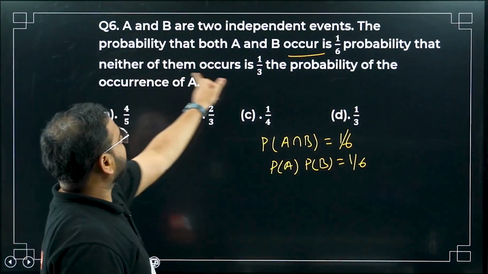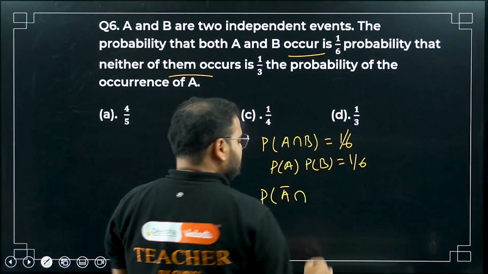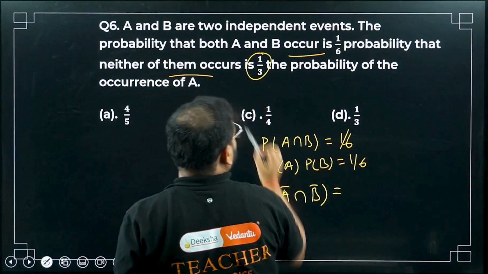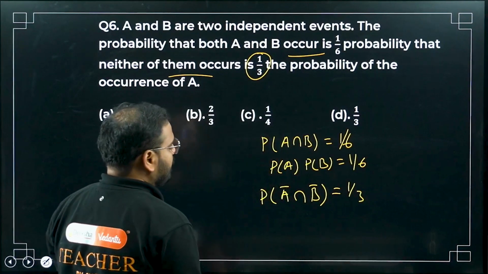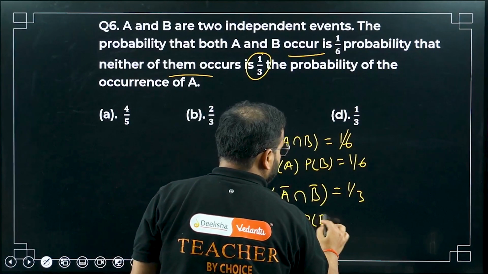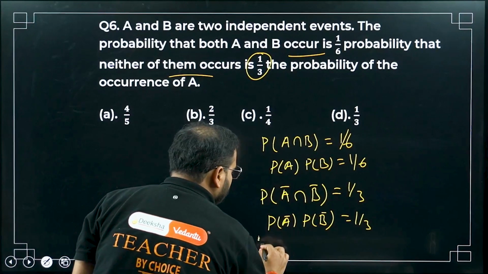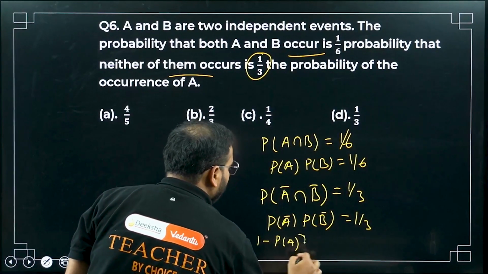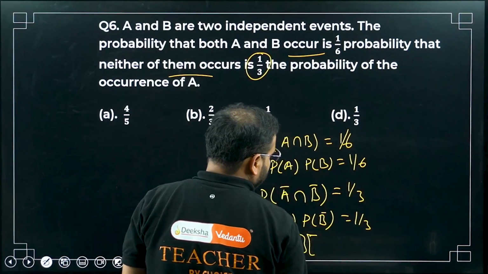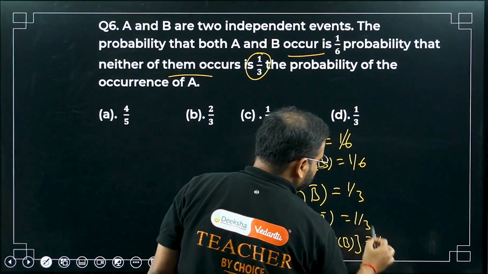Probability that neither of them occurs. Neither of them means P(A bar), A doesn't occur, and B also doesn't occur. It's simply going to be 1 by 3. So I can write P(A bar) times P(B bar) equals 1 by 3. I can write P(A bar) as 1 minus P(A), and similarly P(B bar) as 1 minus P(B), equals 1 by 3.